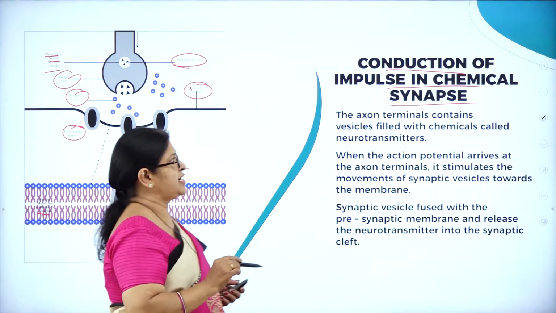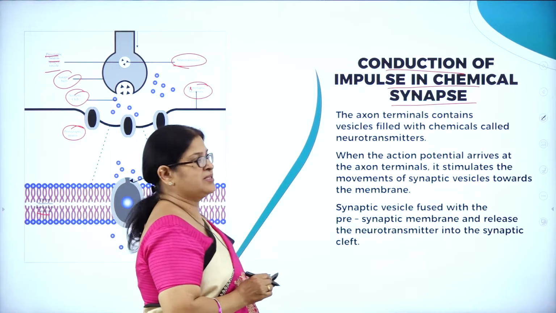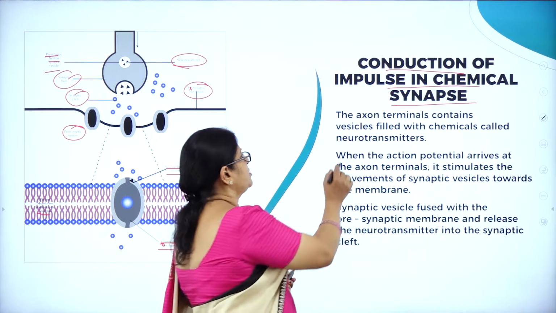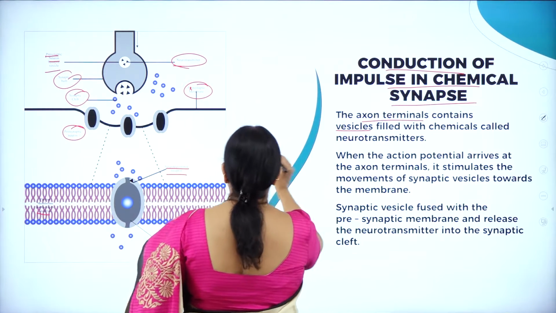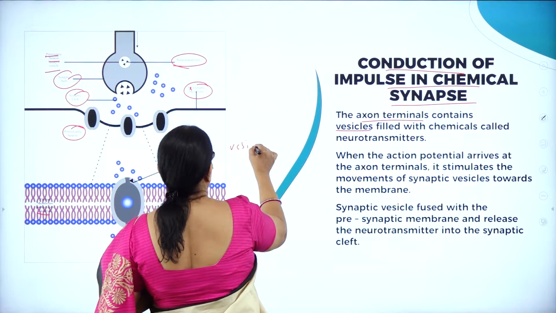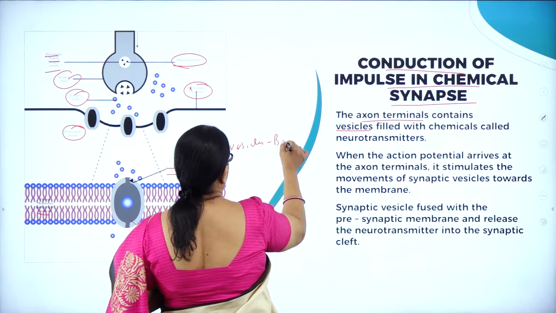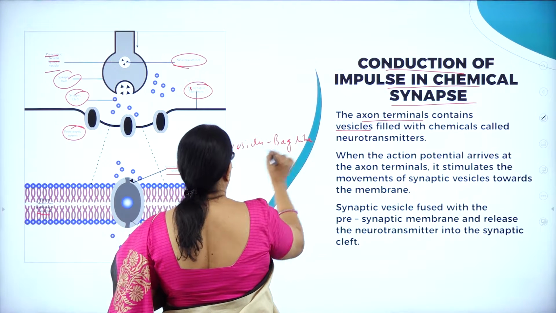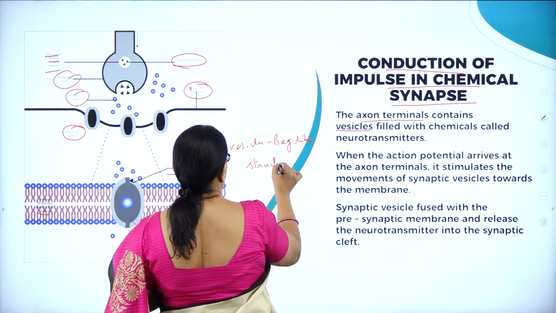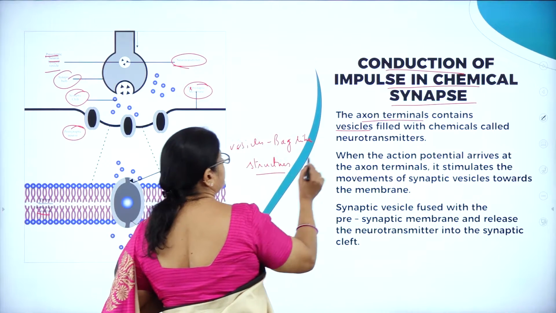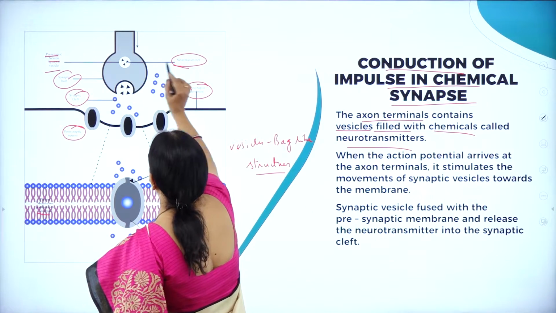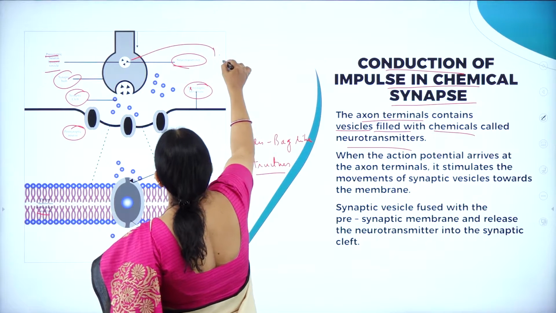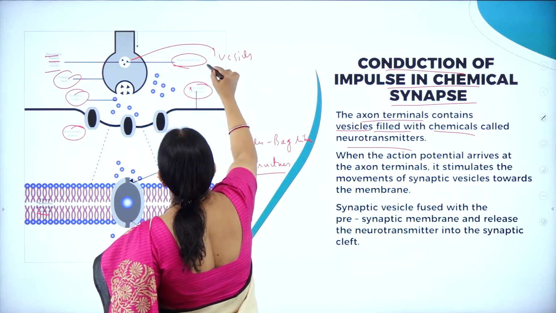Now let us understand the conduction of impulse in a chemical synapse. The axon terminals contain vesicles. What do you mean by vesicles? Bag-like structures, filled with chemicals called neurotransmitters. Here you can see vesicles containing neurotransmitters.